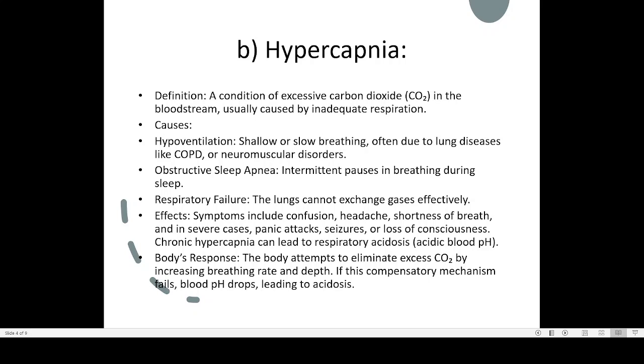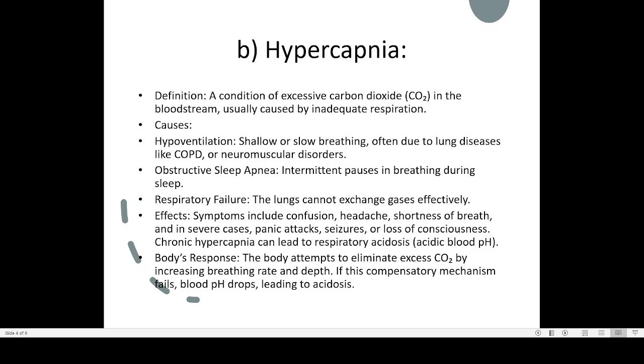This carbonic acid will be reducing the pH of the blood or increasing the acidic nature of the blood. So more carbonic acid in the blood means more acid in the blood, and that situation leads to acidic blood pH, or acidosis. That is a problem in case of this carbon dioxide buildup.